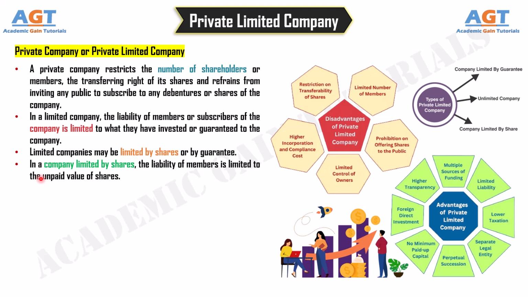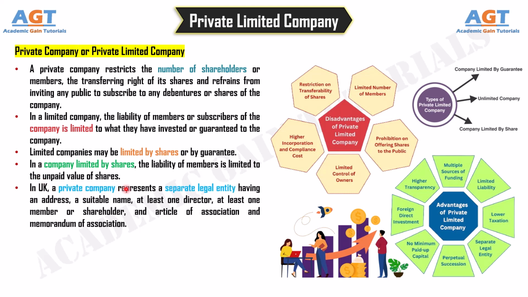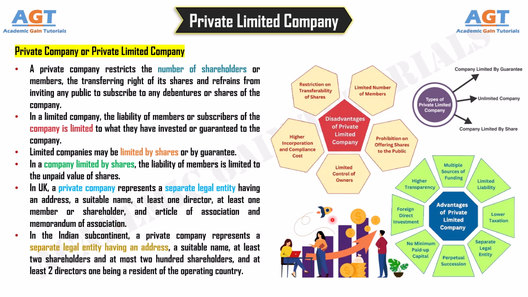In UK, a private company represents a separate legal entity having an address, a suitable name, at least one director, at least one member or shareholder, and articles of association and memorandum of association. In the Indian subcontinent, a private company represents a separate legal entity having an address, a suitable name, at least 2 shareholders and at most 200 shareholders, and at least 2 directors, one being a resident of the operating country.